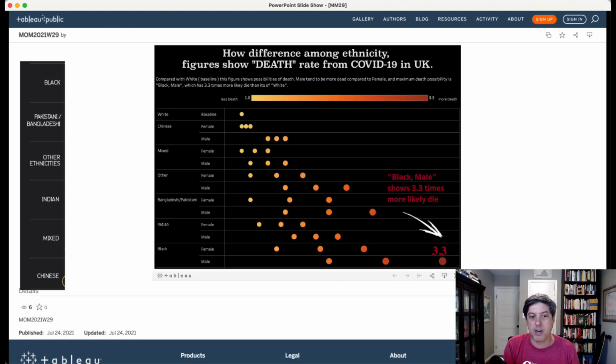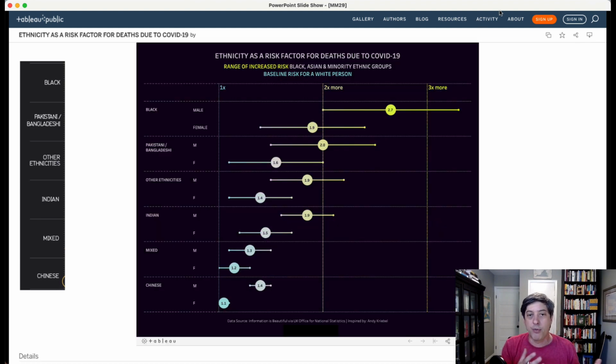Let's look at a couple of others. You can see here adding a little bit of annotation on the far right. Again, whites here at the top as the baseline, as the norm. Why is that the case? Now, of course, none of these authors actually have the raw data, so they wouldn't actually be able to recreate a visualization based on the actual risk rates or the risk factors.